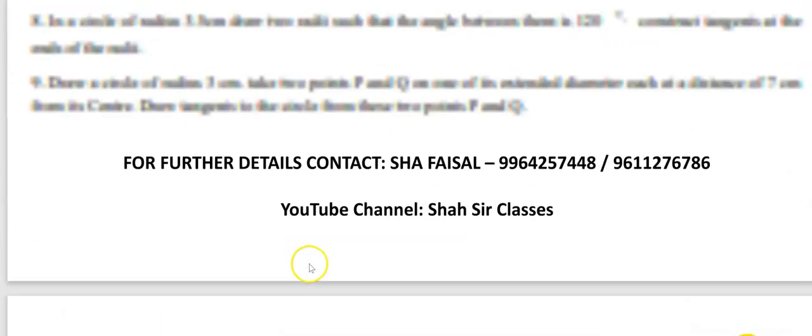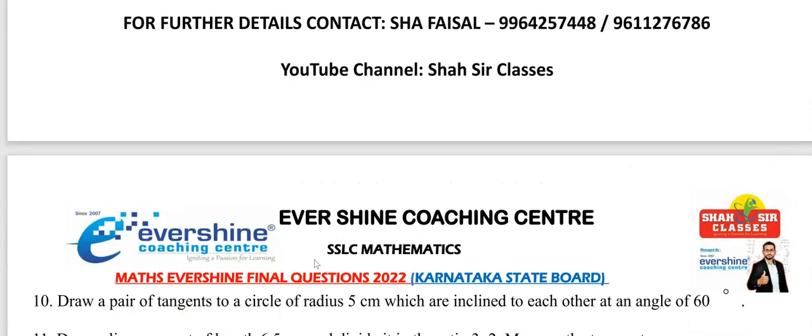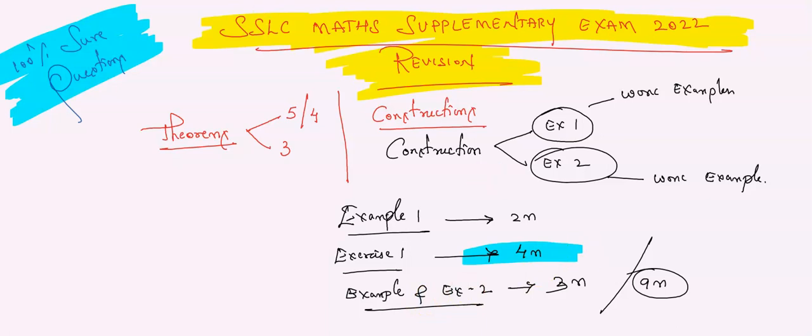Out of this you can expect a 3 mark question from this construction. The same questions you can practice a lot so that you can easily score these 3 marks. Which 3 marks? These 3 marks. I have shown you where you can expect a 4 mark question and which area you can expect a 3 mark question. Now coming back to the 2 mark question, that is what I have just told you.